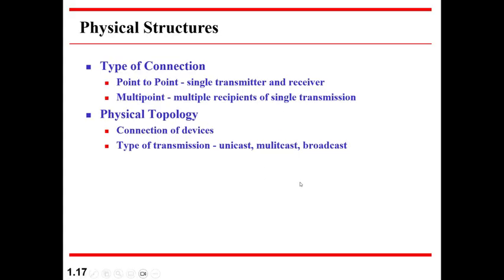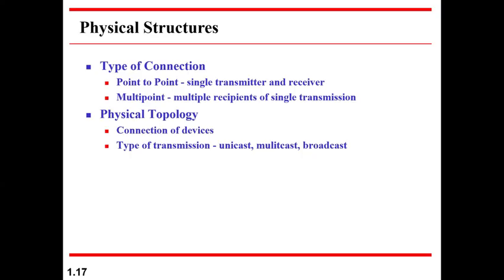Coming to the physical structure, how you can connect the systems in a network. Systems means individual processing elements. It may be a computer, desktop, laptop, or your mobile, or PDAs, whatever it can be. So how do you connect them together? One is point to point, meaning there is one transmitter, one receiver. That's a simple possible scenario. The sender sends, the receiver receives. Whereas sometimes it can be point to multi-point, meaning a sender is transmitting and there are multiple users who receive the data. That is called broadcasting. So that situation also can be there.